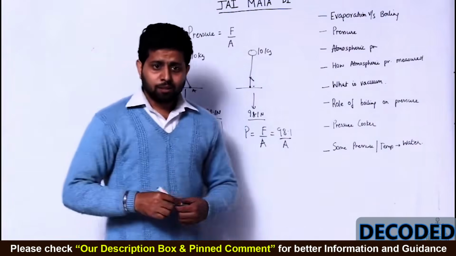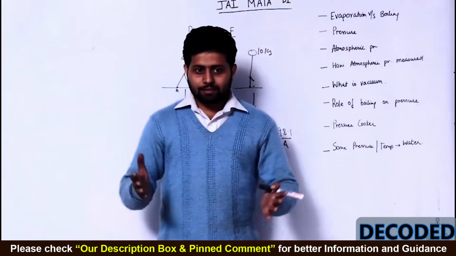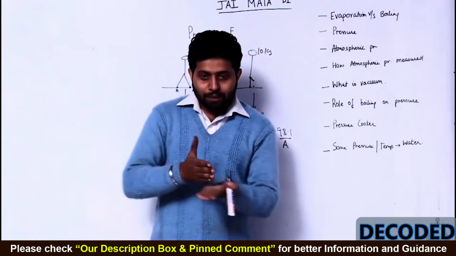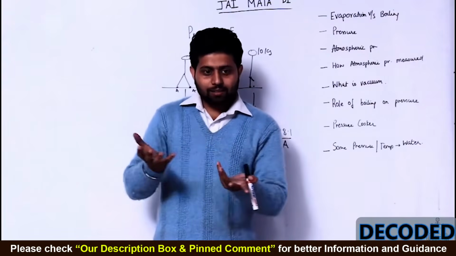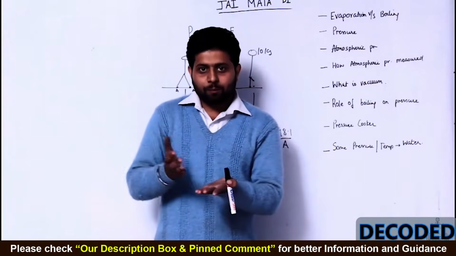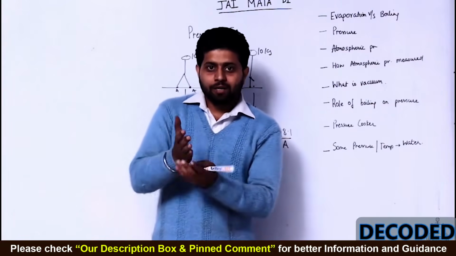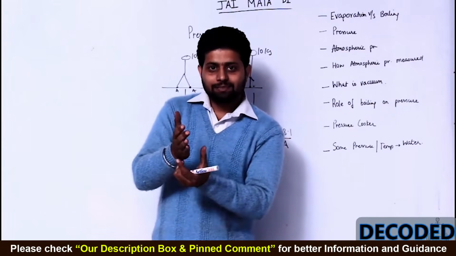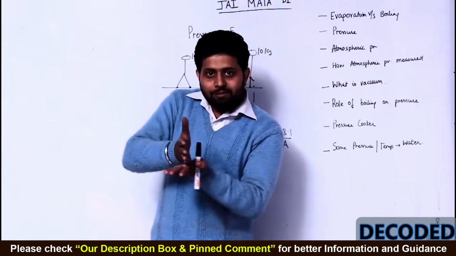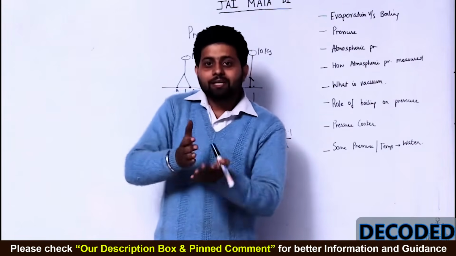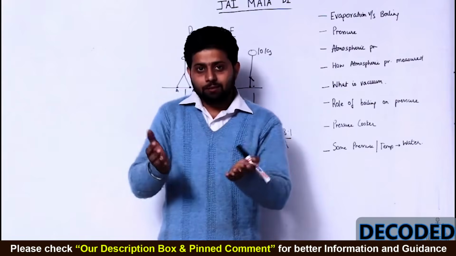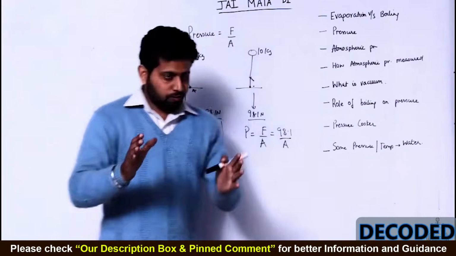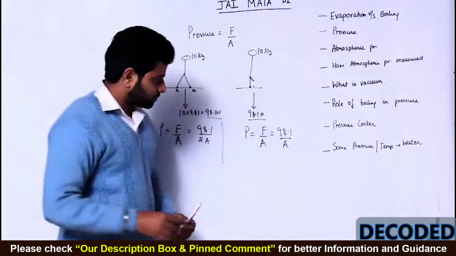Simple example. Sometimes लोग कहते हैं ना घर पे, suppose you have got your knife and it is not being able to cut the carrot properly or potato properly. Say, oh, knife has got blunt. Why? Because the area has increased. So by applying same force, the pressure is acting on a larger area. So net pressure reduces.